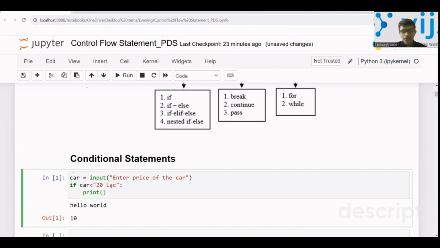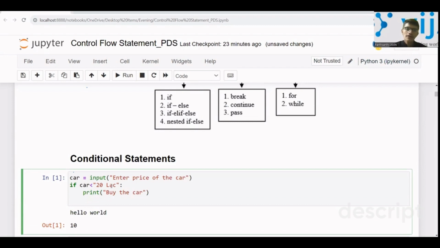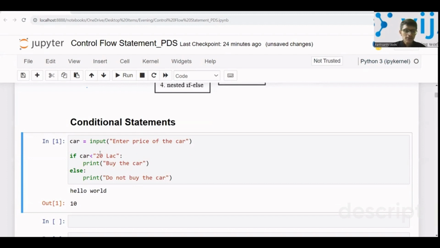And now you write print buy the car. And now how will you give the else? You will write else print do not buy the car. Now one very important thing to be kept in mind is the syntax of this if. First you write if and then you write an expression. Here the expression is car less than 20 lakh. This expression should evaluate to true or false, a boolean value, right?